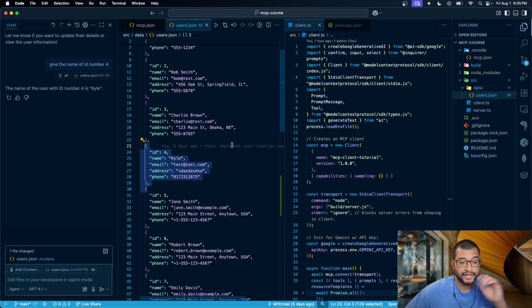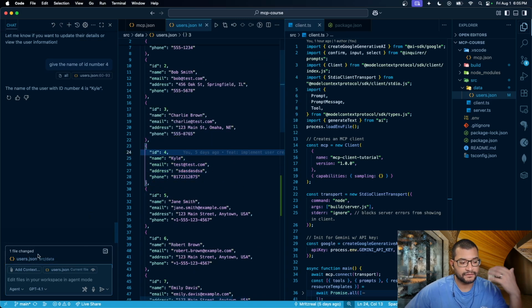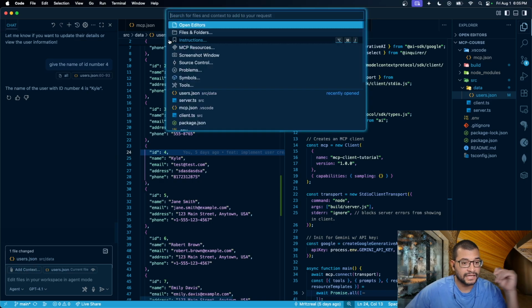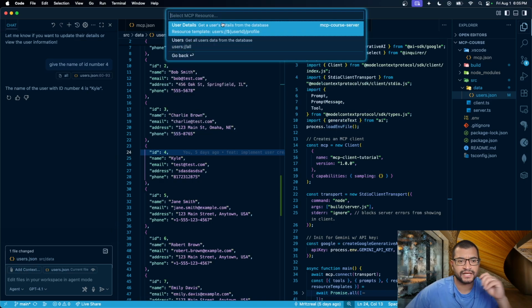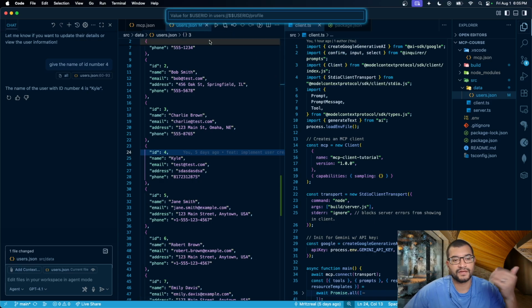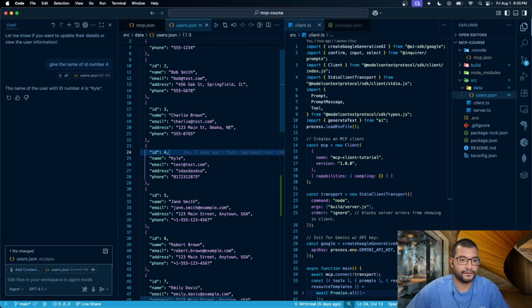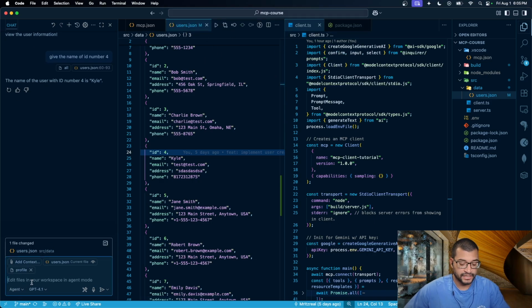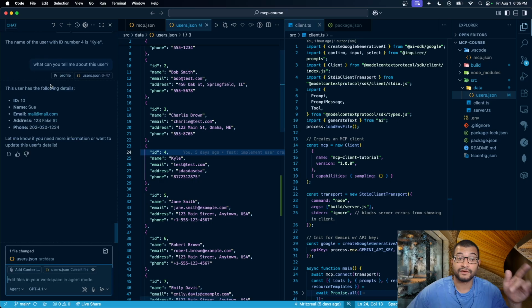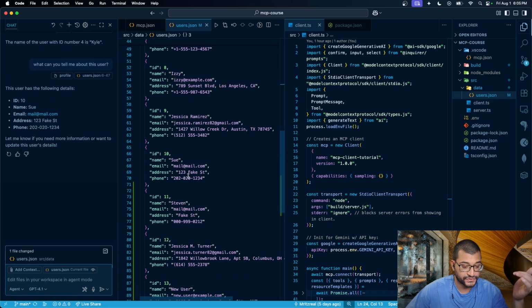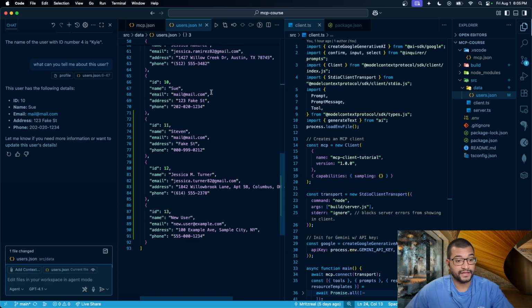Here it is. And something that I can do, I can be a little bit more specific. I don't have to look through all the details. Let me go to the context again, the resources, user details. Okay, so it's asking me here for the user ID. Let's do 10. So what can you tell me about this user, which was 10? And it says this user has the following details. Let's see if it's true. 10 is Sue, the email is email, address is address, and the phone is phone.